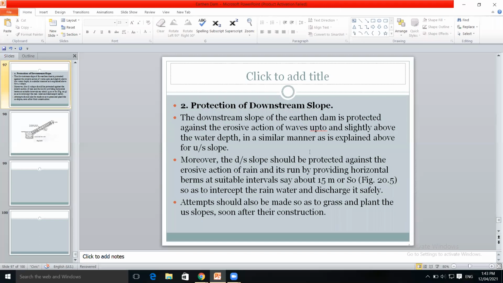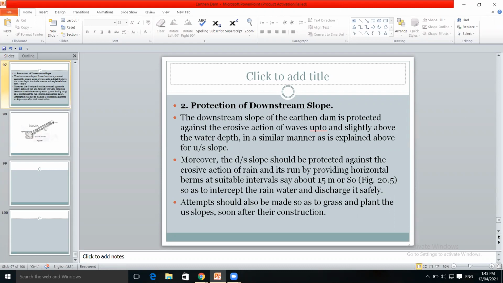The downstream slope should be protected against the erosive action of the rain. Due to rainfall, the erosion may take place. In that case, horizontal berms are provided at suitable intervals, at 15-meter intervals, so as to intercept the rainwater and discharge it safely on the downstream side. Also, grassing is provided. Plants are grown on the downstream slope of the dam after construction to avoid erosion. This is the slope protection for the downstream slope.